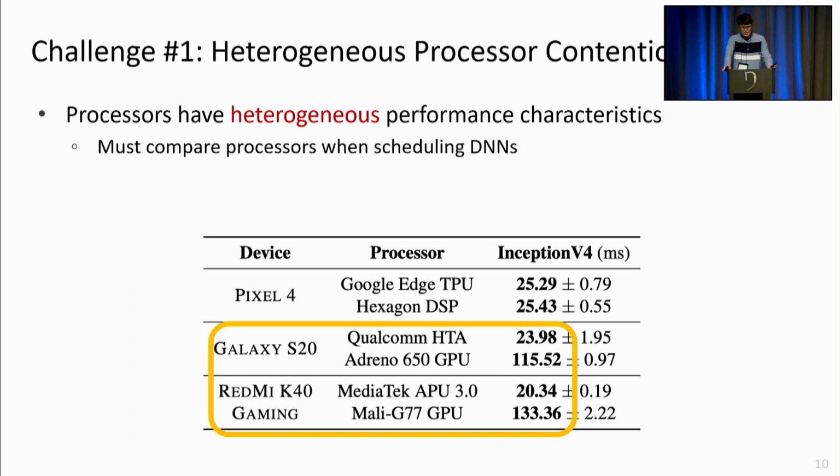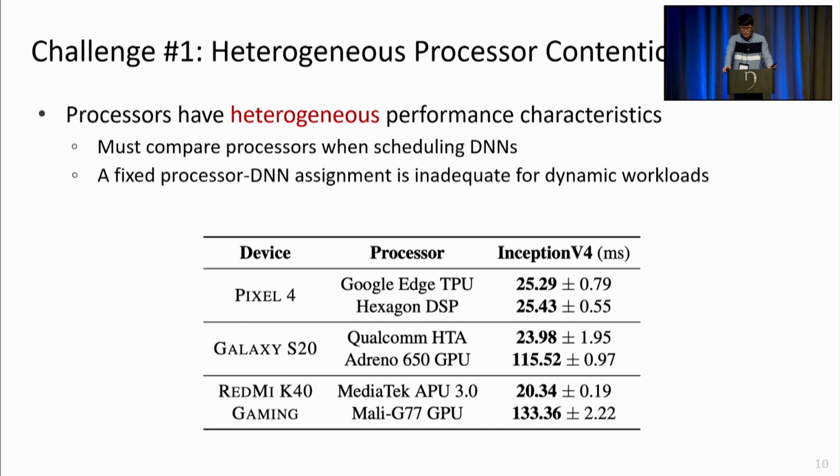But note that this doesn't necessarily imply that we can simply fix the processor and DNN assignment because of the dynamic nature of workloads. So for example, if we keep assigning DNNs to the fastest processor, then that particular processor may become overloaded, and it may be more preferable to use the other slower processors.